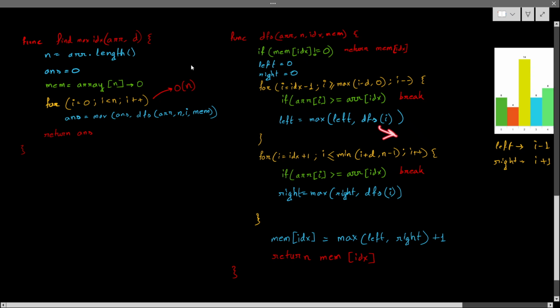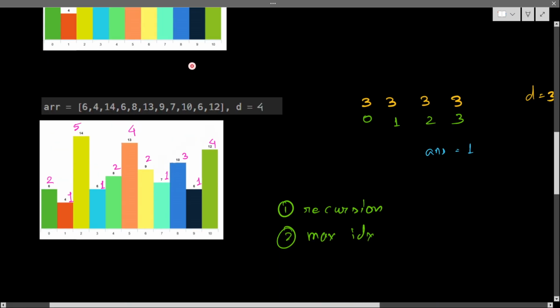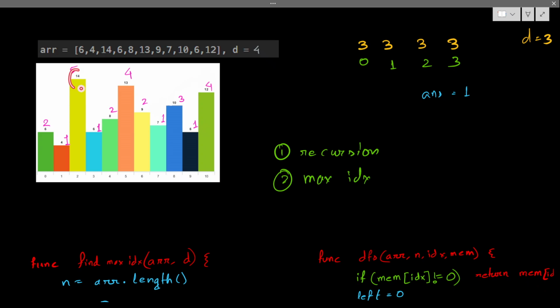So if you notice earlier in this example, when I am calculating this one, I may calculate this one, and that time when I am calculating this one, like this 13, it will calculate 9, it will calculate 7, it will calculate 10, it will calculate 6, all of the cases.